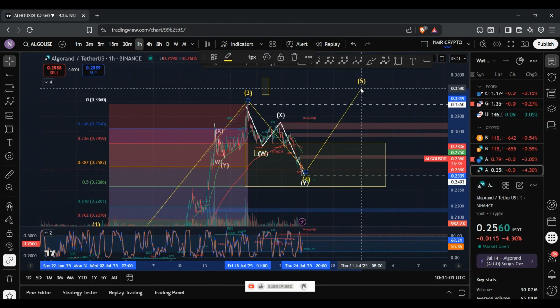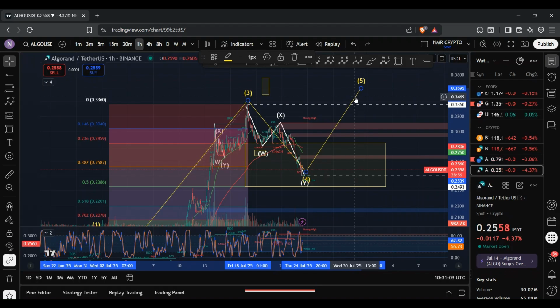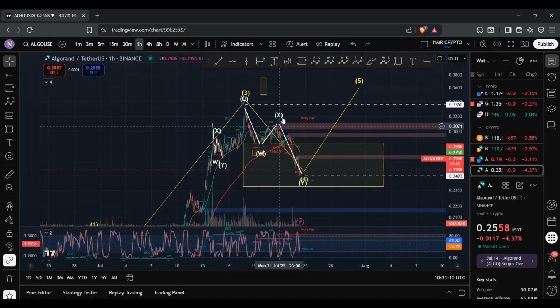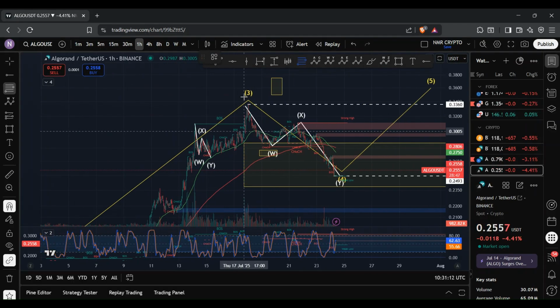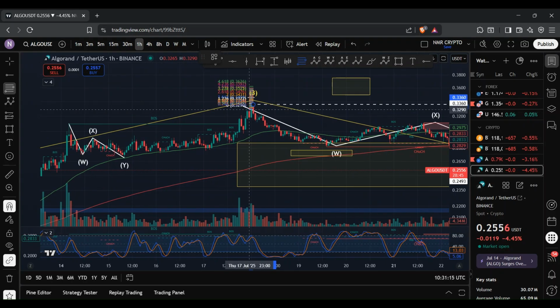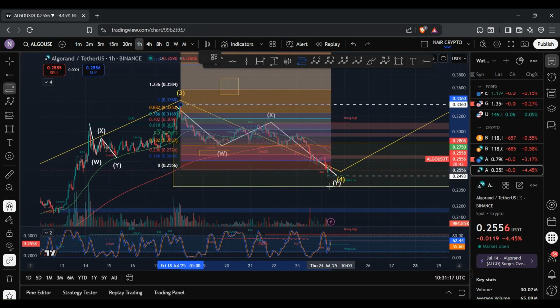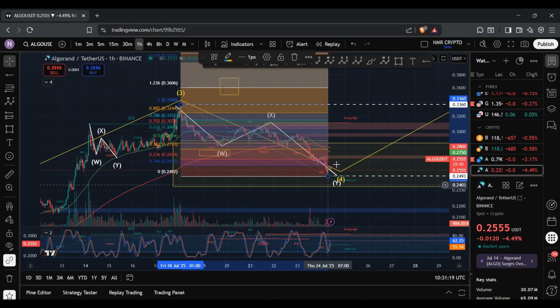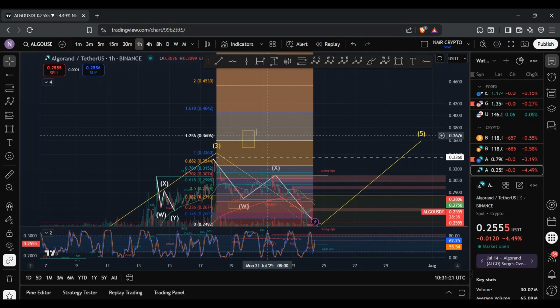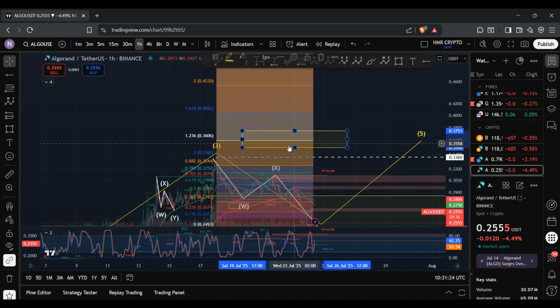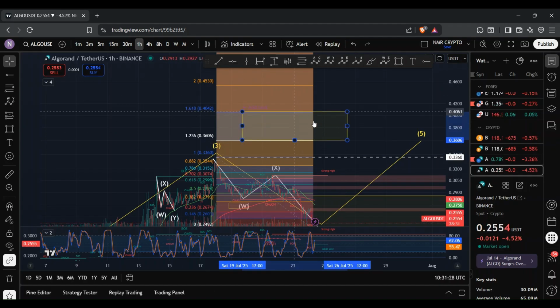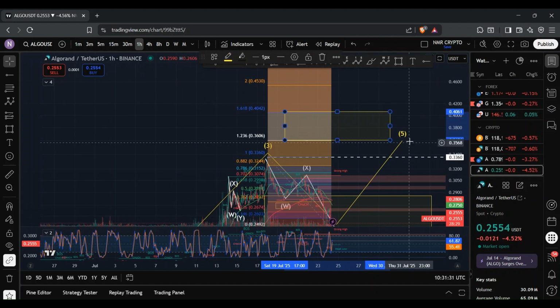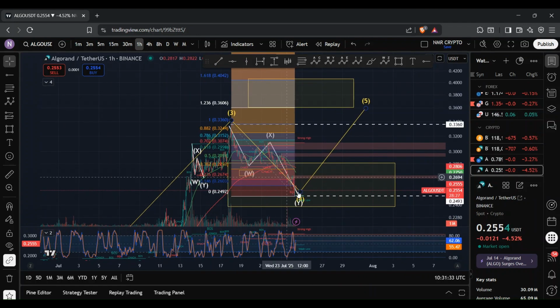And as far as the wave 5 goes, this wave 5 typically extends anywhere between 1.236 to 1.618 of the wave 4. And so assuming that we ended up completing the WXY structure, what I do is set out the wave 5 target. And that region sits between 36.06 cents to 40.42 cents. And so, yeah, it's going to be interesting to see how the bulls respond following this recent move to the downside,